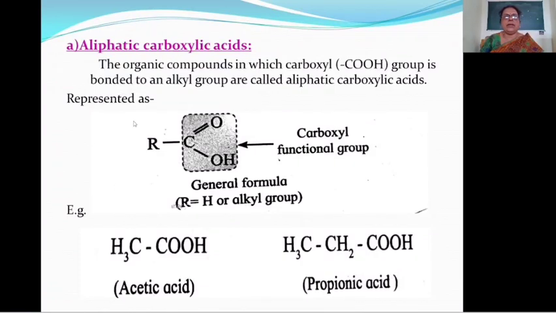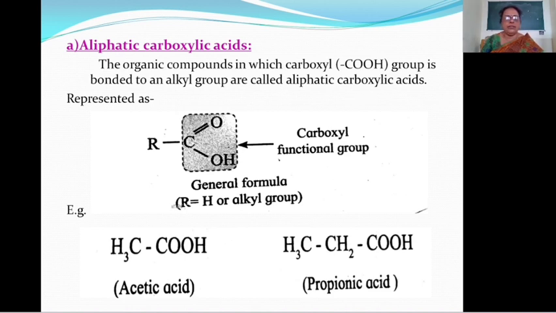In the case of aliphatic carboxylic acid, the organic compounds in which the carboxyl group, meaning the COOH group, is bonded to an alkyl group are called aliphatic carboxylic acids.